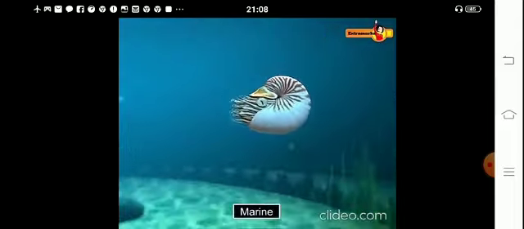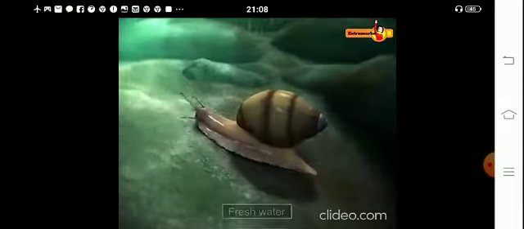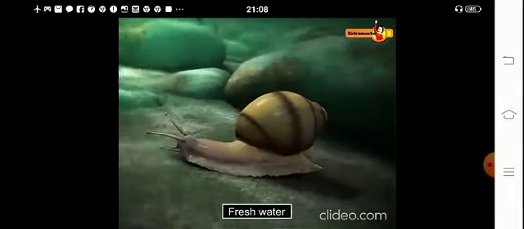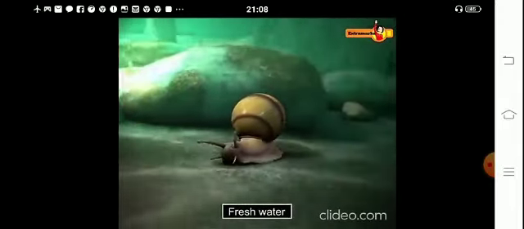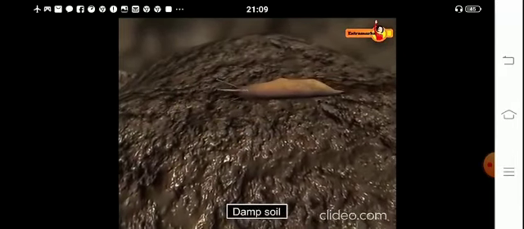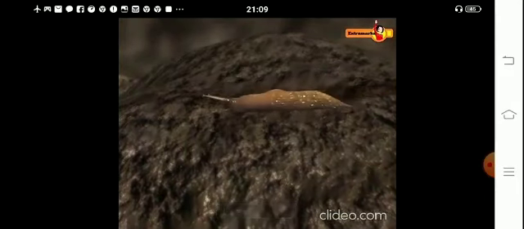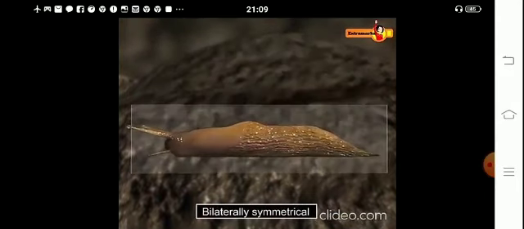Mollusks are mostly marine. Some are freshwater, or found in damp soil. The body is unsegmented and bilaterally symmetrical.